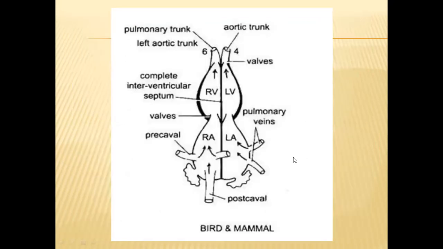And in birds and mammals, a four-chambered heart is also there. In this, the only difference from reptiles is that the sinus venosus will not be there. Instead, the two precavals and one postcaval will independently open into the right atrium.